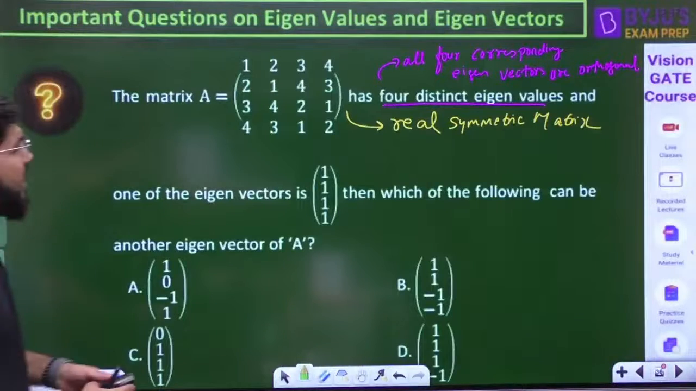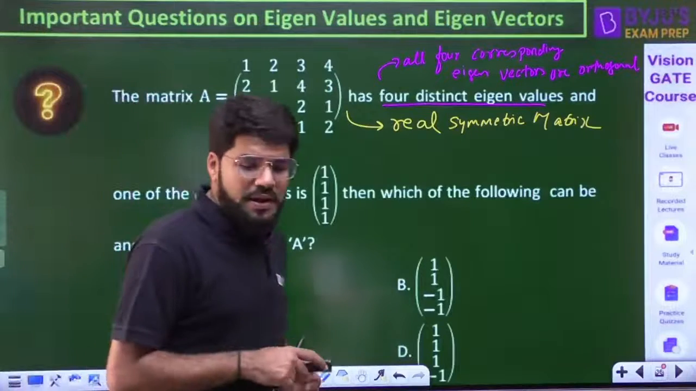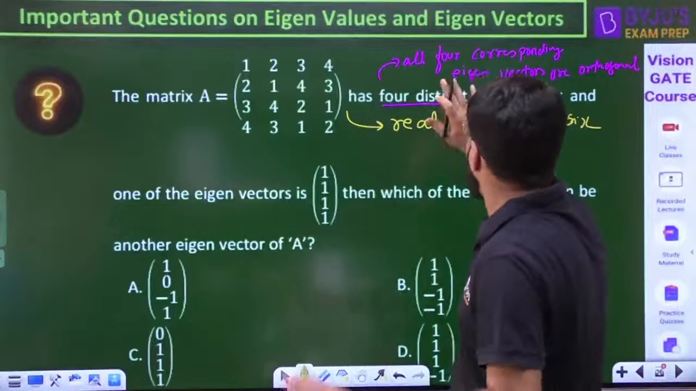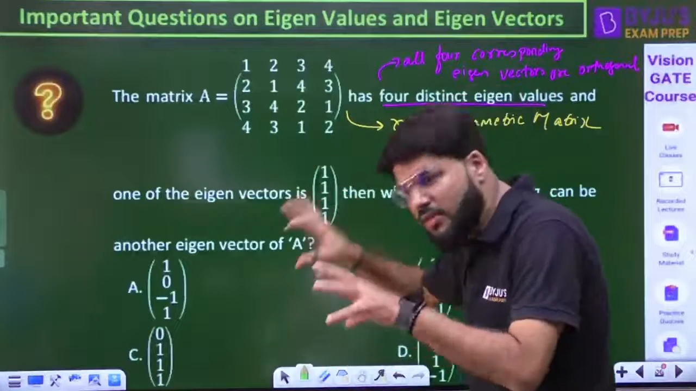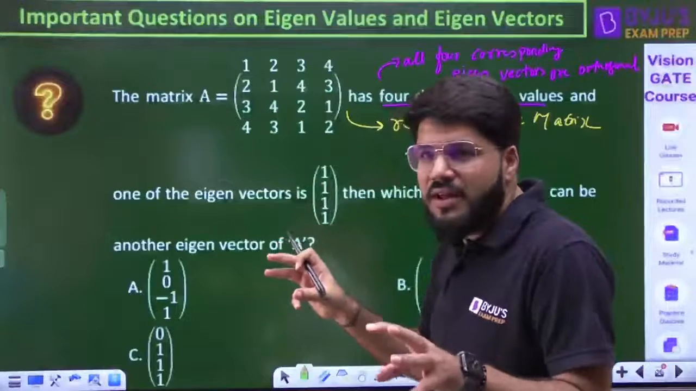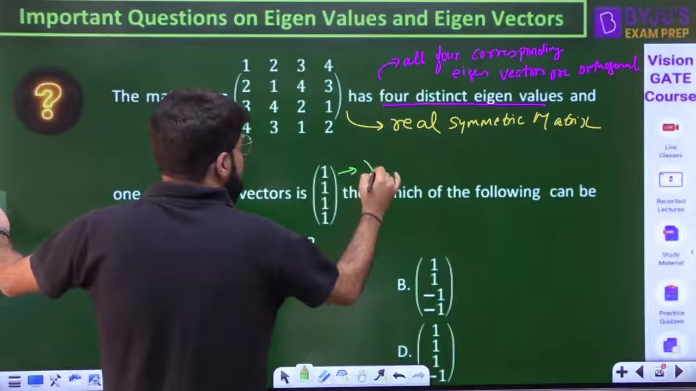So one of the eigenvectors is (1, 1, 1, 1). Which of the options can be another eigenvector? It should be orthogonal to it, because all 4 eigenvectors should be orthogonal. One is given, the next one should be orthogonal; actually all 4 should be, but you have to find only one here. Let us say this is x.